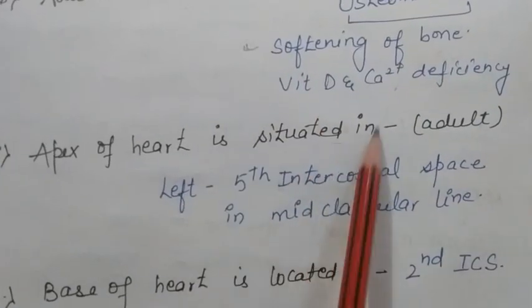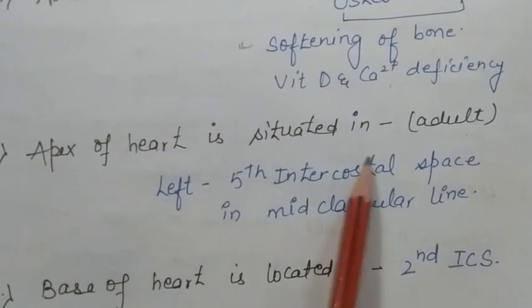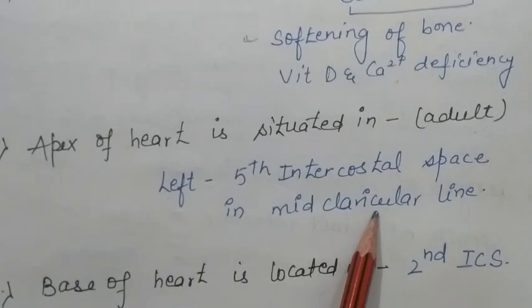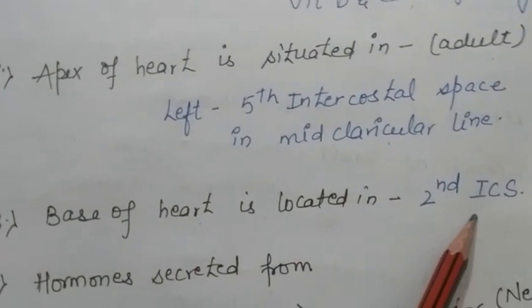Apex of the heart is situated in adult on the left side, 5th intercostal space from the mid-clavicular line. Base of the heart is located on the 2nd intercostal space.